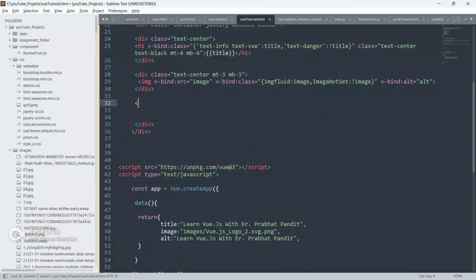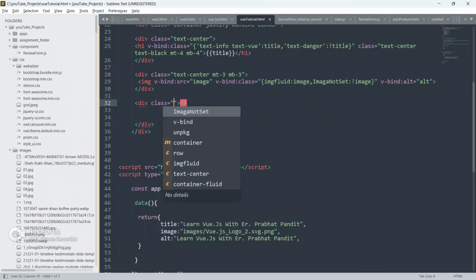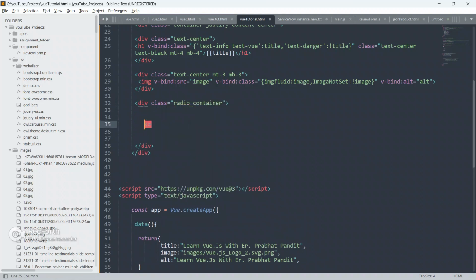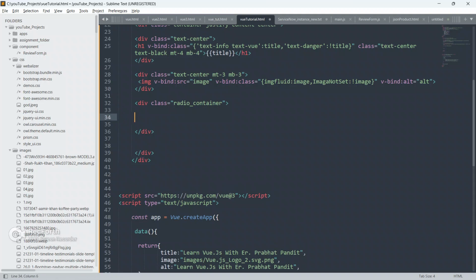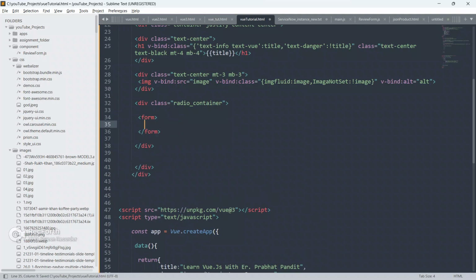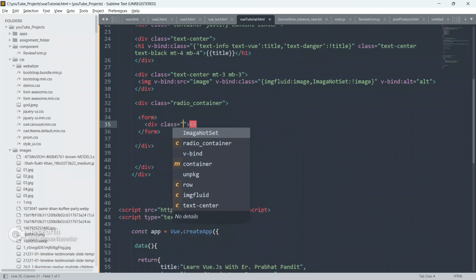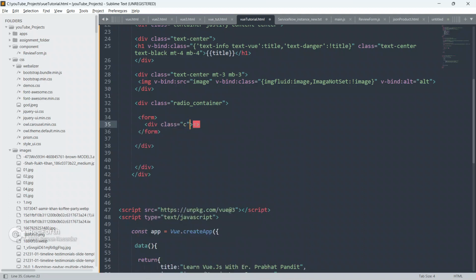Create your HTML element. I'm going to create another div, and below this div create a div and give it a class of radio container. Close this div now, and inside this div I'm going to create a form element. Close this form now. Inside this form I'm going to create another div and give it a class of container.